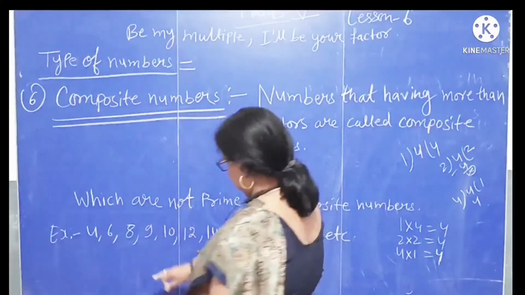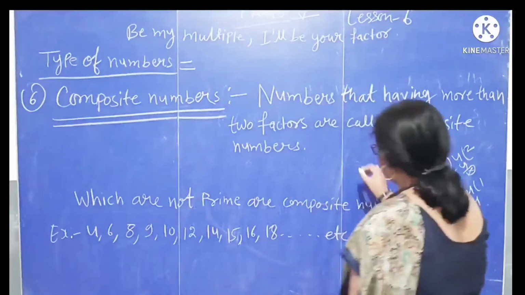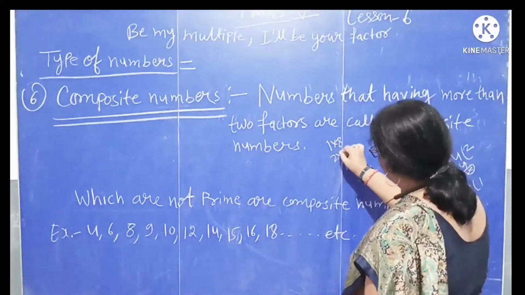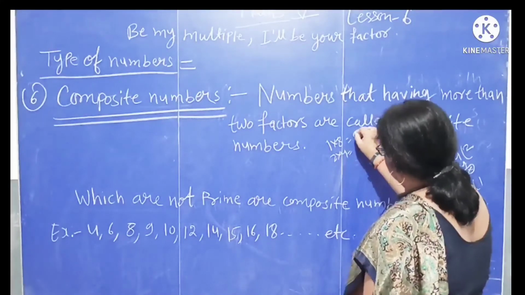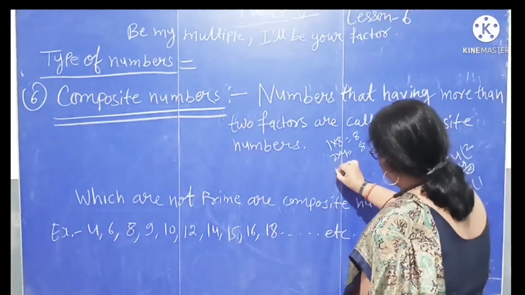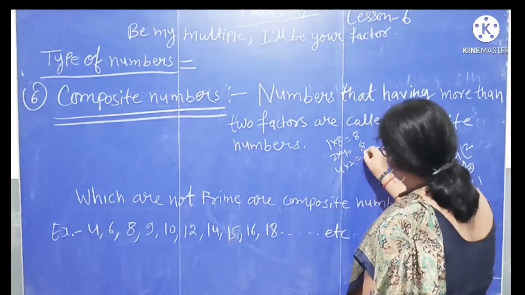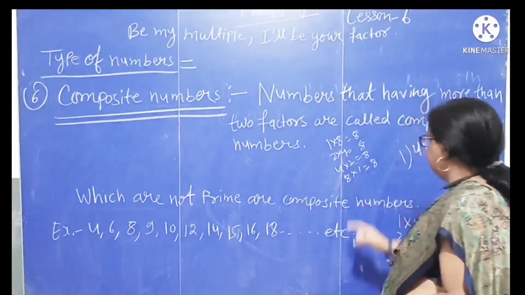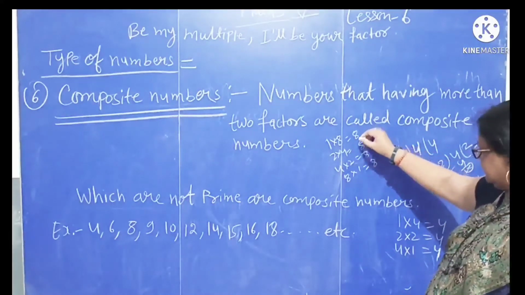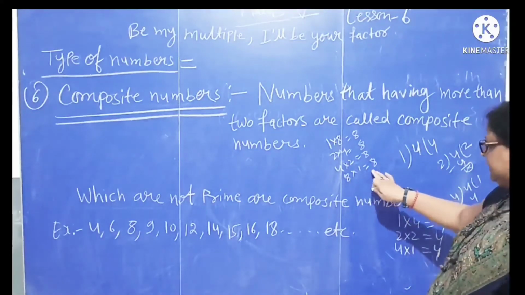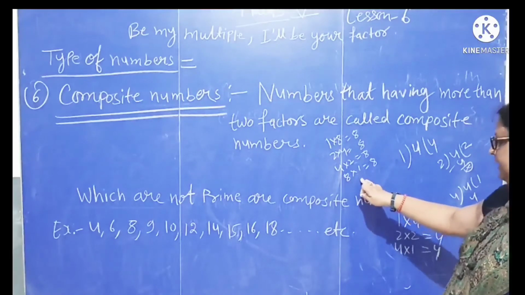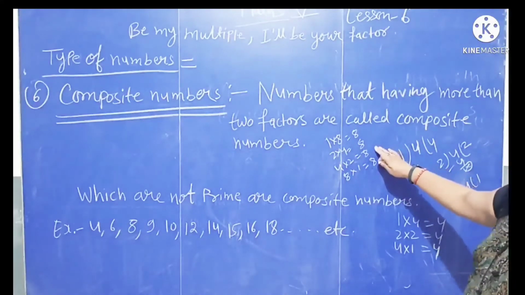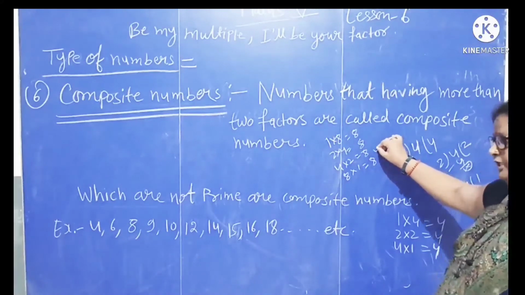Let's check the next number, 8. 1 × 8 is 8, 2 × 4 is 8, 4 × 2 is 8 and 8 × 1 is 8. Number 8 has more than two factors. Number 8 has 4 factors and 4 numbers can divide 8. So 8 is a composite number.